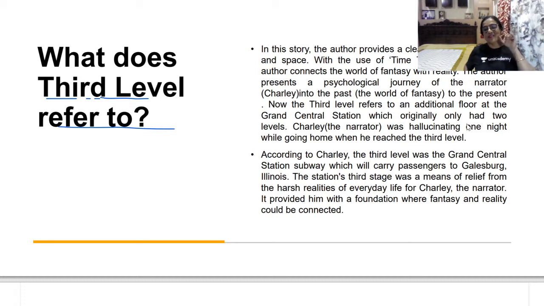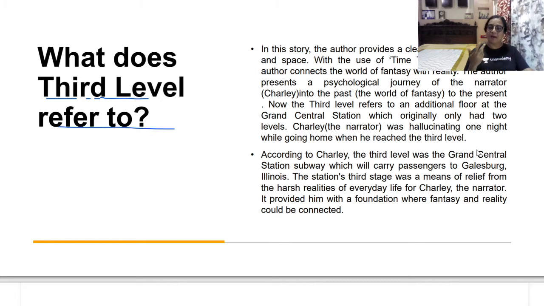That level was his imagination, in which he goes to the world of fantasy. That is, he goes to Galesburg, Illinois, which was his childhood residential place. All right. So you have understood what the third level refers to? It is just an imaginative level by the narrator Charlie, who went into the world of fantasy.